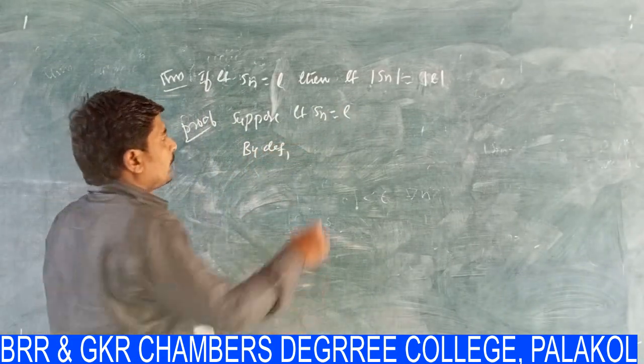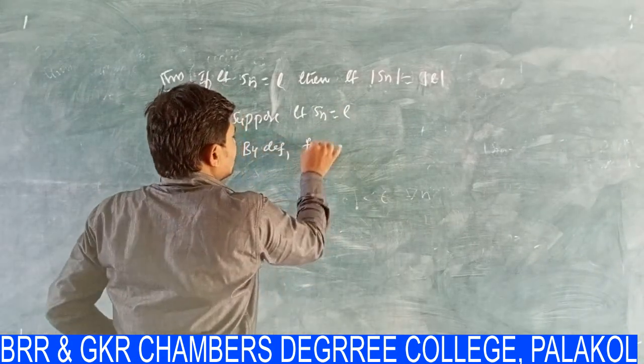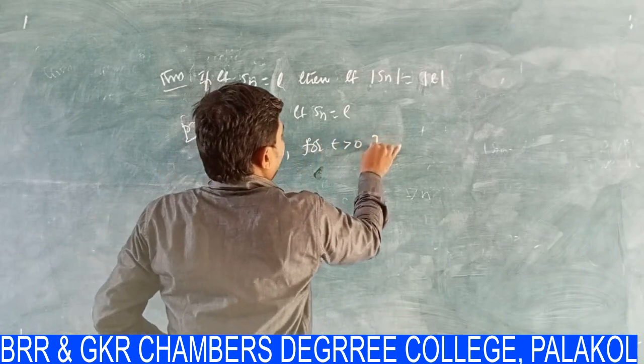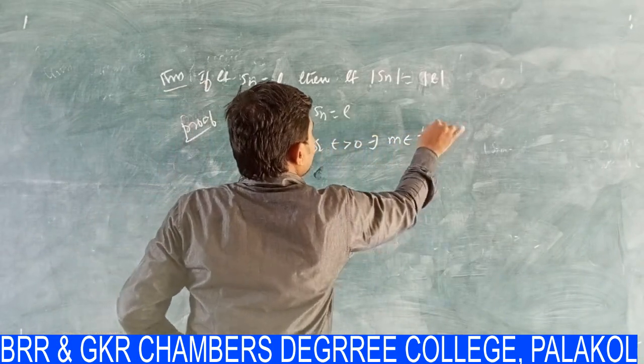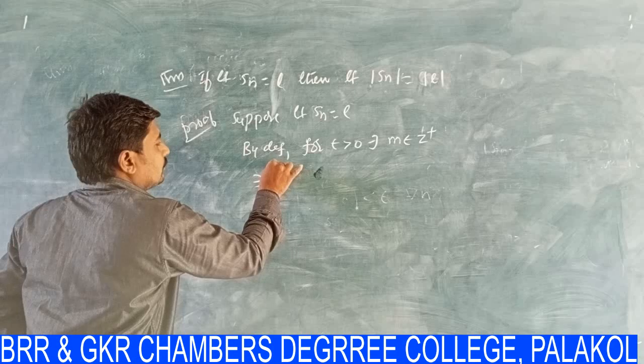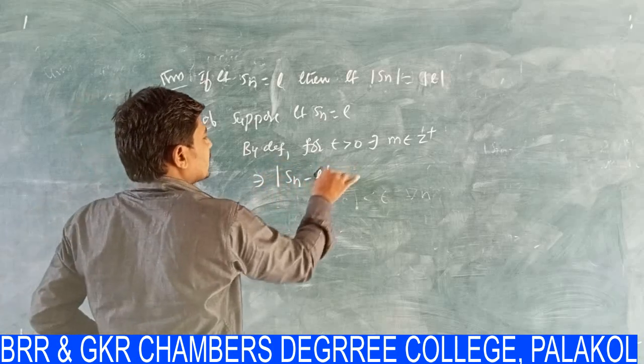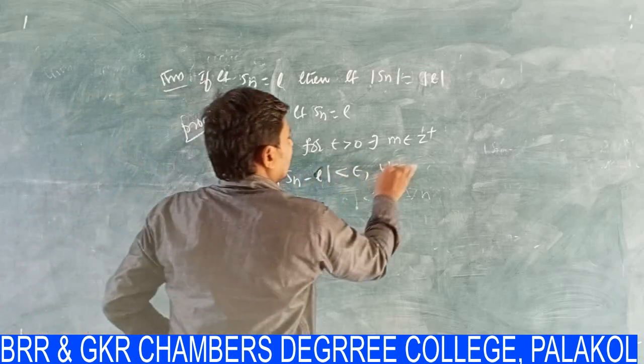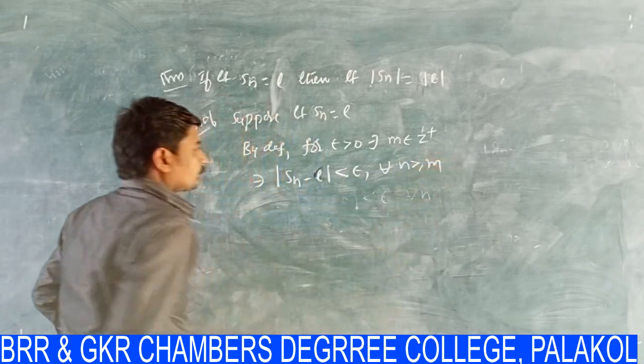For epsilon greater than 0, there exists M belongs to Z plus such that modulus of Sn minus L is less than epsilon for all n greater than or equal to M.